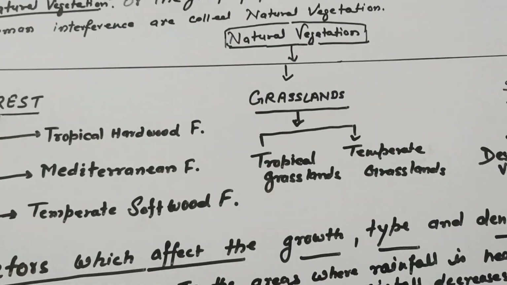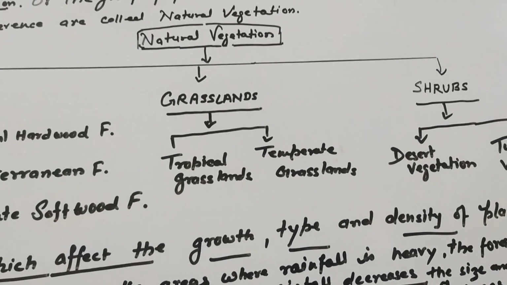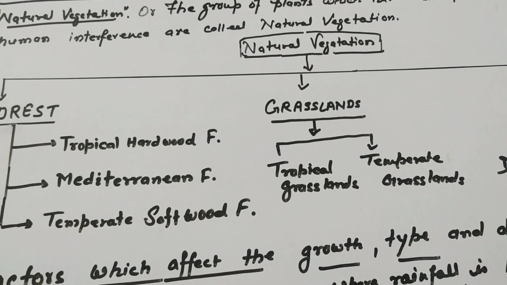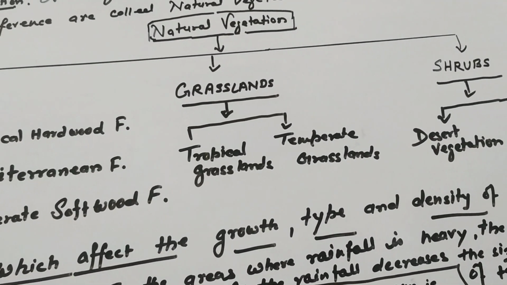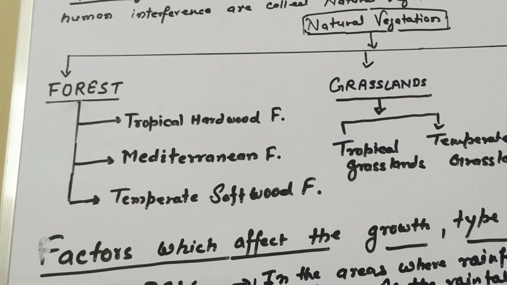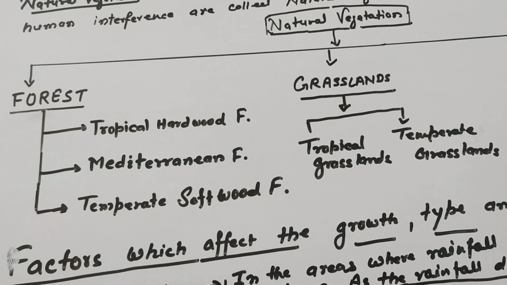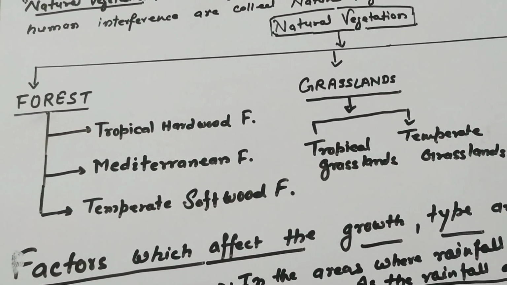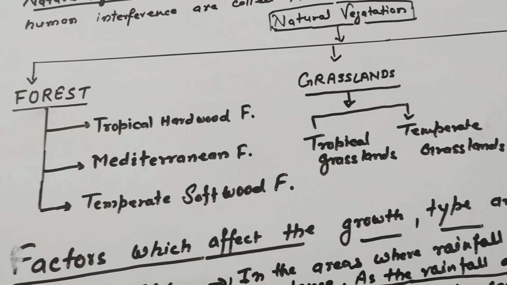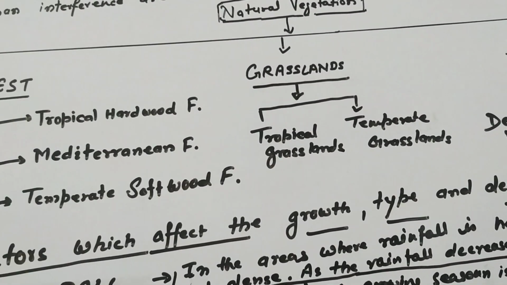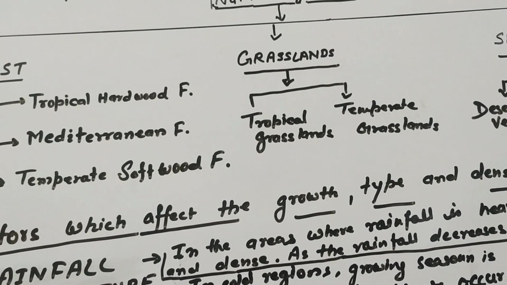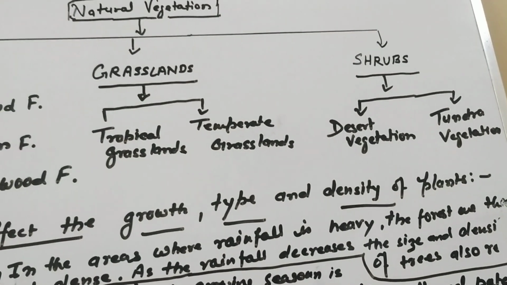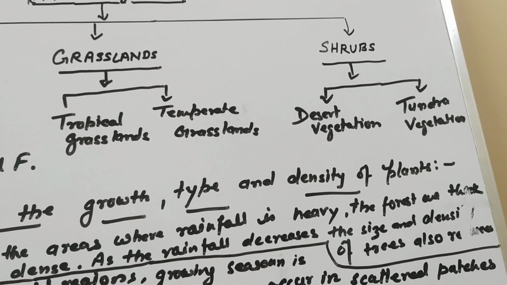Next is grasslands and third is scrubs. There are three types of natural vegetation: forest, grassland and scrubs. In forest, we will discuss the tropical hardwood forest, Mediterranean forest, and temperate softwood forest. The grassland is divided into tropical grassland and temperate grassland, and scrubs are also categorized into two groups: desert vegetation and tundra vegetation.